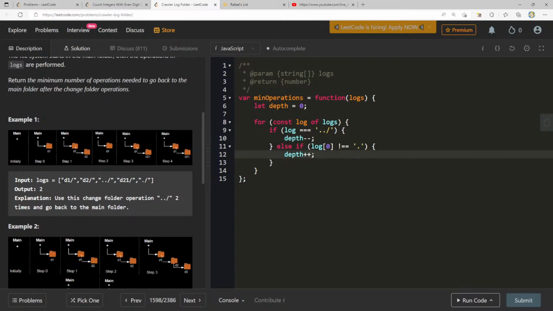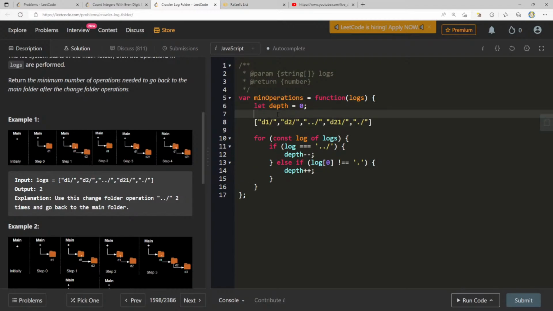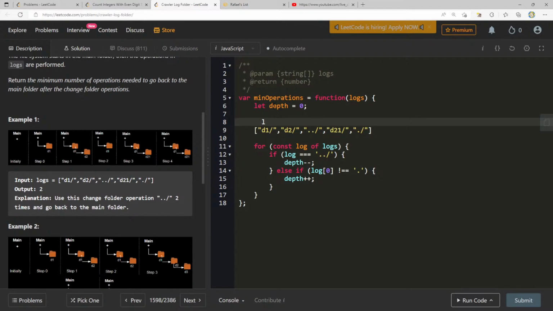Because, let's say we go through here, right? Let's say we use this one and L represents our log. So here depth is 0. Is log equal to the parent one? No. If log is not equal to this one, we go depth plus 1, right? So that means we're one deeper. Now we go to the next one. It's not equal to the parent. Else if log of 0 is not equal to period, yep, so we go to another depth. Now it's equal to parent. If log equals the parent, we do depth minus minus.